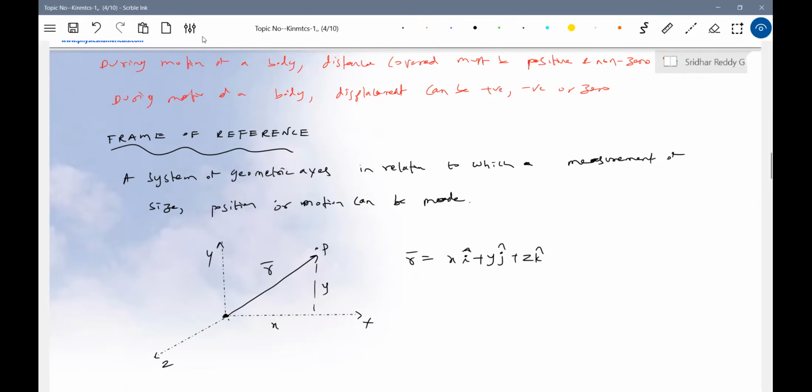In very simple terms, you need some reference point, so the origin is what I'll treat as a reference point. I say that the body is at a distance X from the origin, at a distance Y from the origin, and at a distance Z from the origin. Together, I'll define that as a position vector. Okay, this is the idea of the frame of reference.